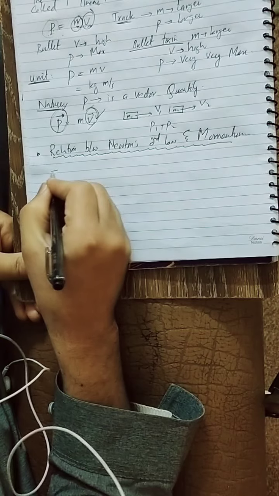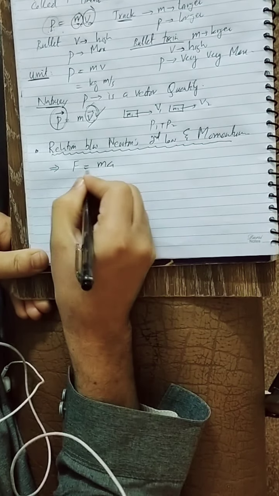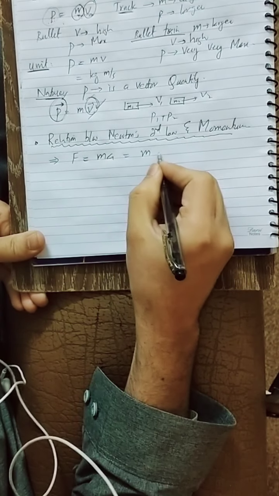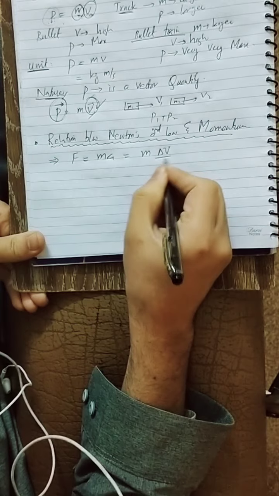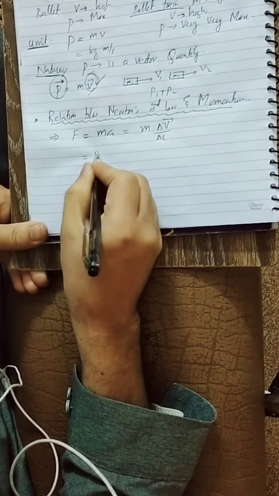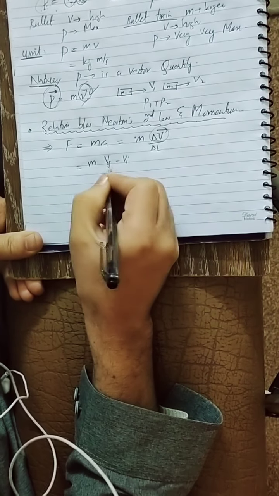According to Newton's second law, we derived the equation F is equal to ma, and we know that acceleration is the rate of change of velocity. Change in velocity means final velocity minus initial velocity.